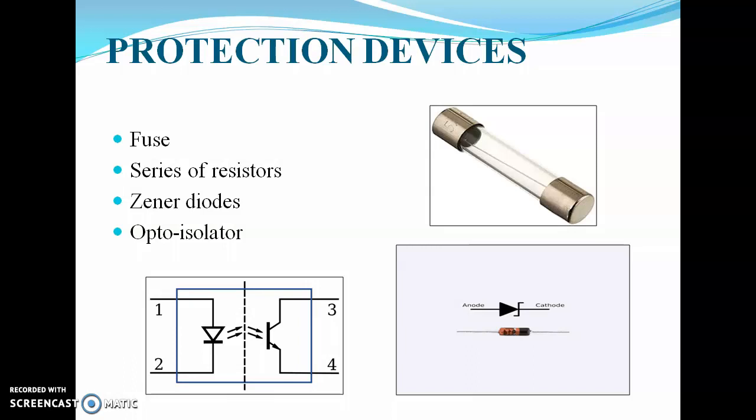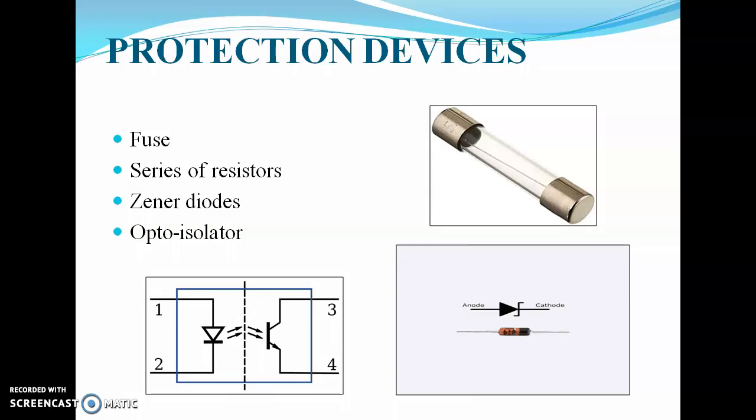Next, Zener diodes. We have studied diodes. We know that diode only works in case of forward bias, but the difference is that Zener diode also works in reverse bias. So Zener diode will work in reverse bias. So it will allow the backward current.